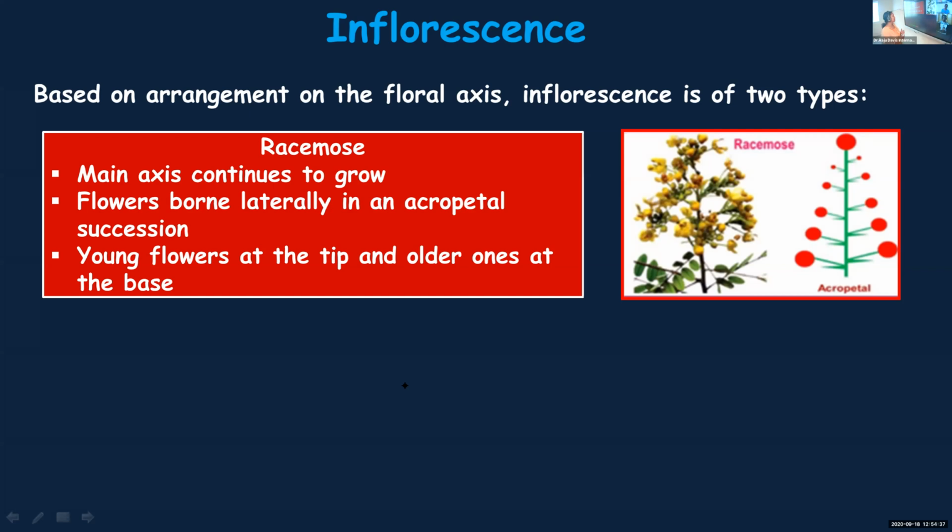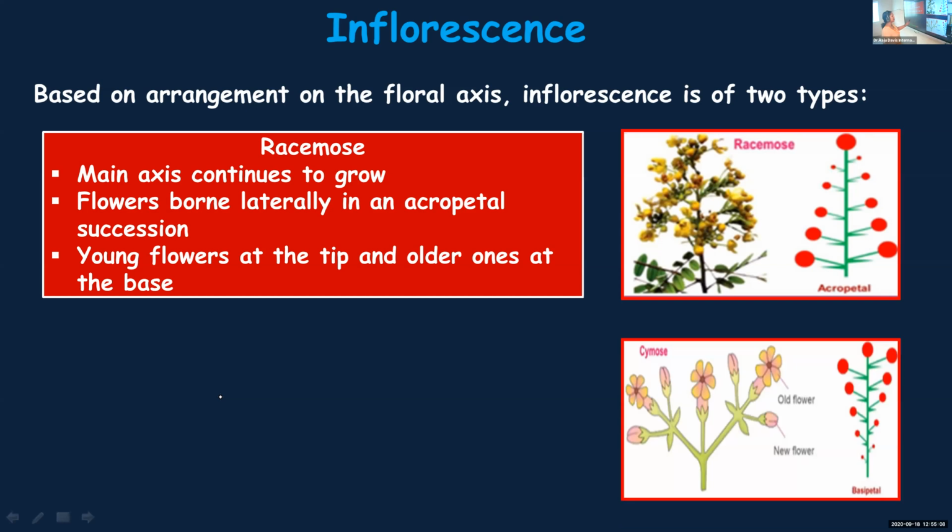And in racemose, the main axis will continue to grow. The main axis is not terminating, but it will continue to grow, and the flowers will be produced laterally in an acropetal succession. Acropetal succession means young flowers will be found at the tip, and older flowers you can find at the base. I'll repeat it once we see cymose inflorescence.